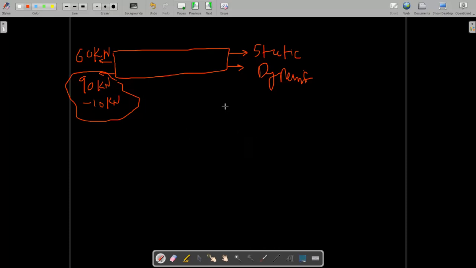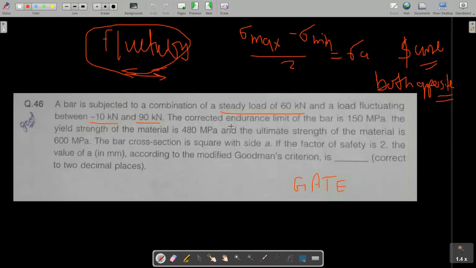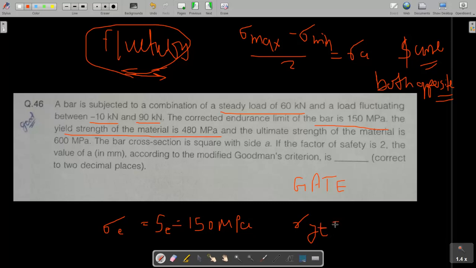The corrected endurance limit of the bar is given as 150 megapascal. That means the endurance strength, sigma E or S E, is 150 megapascal. The yield strength of the material is 480 megapascal, and the ultimate strength is given as sigma U equal to 600 megapascal.